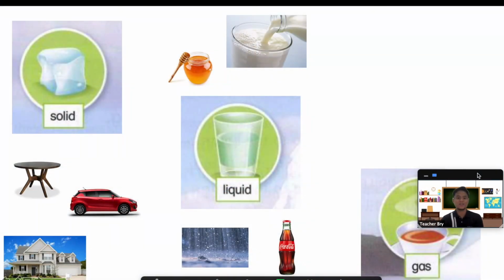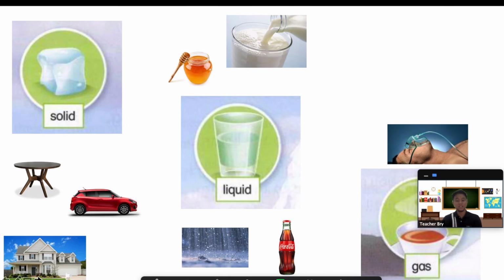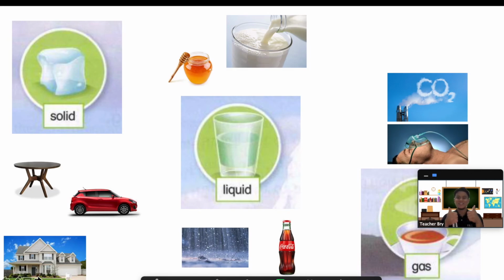Let's check my answers with your answers. Oxygen. Did anybody write oxygen? If you put O or O2, then that's acceptable, correct. CO2 or carbon dioxide, did anybody write that? Good guess.